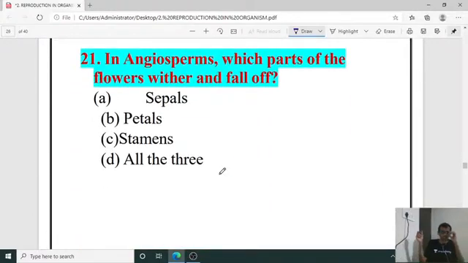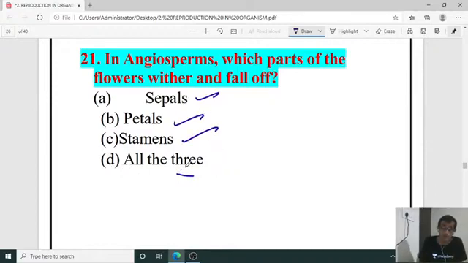In angiosperms, which part of the flower withers and falls off? Withering and falling off, which part of the flower? Actually, after the reproduction, what will happen? Here the right answer is sepals, petals, stamens. All will wither off.